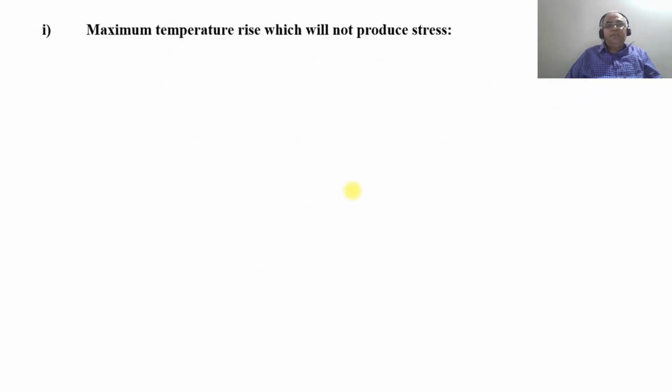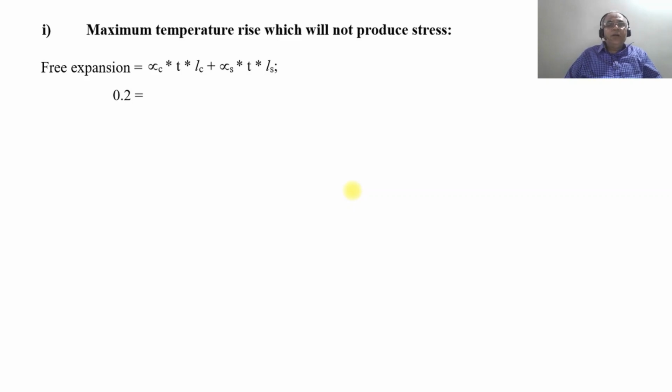So, maximum temperature rise which will not produce any stresses, therefore free expansion will be equal to alpha C into T into LC plus alpha S into T into LS. Till the expansion reaches 0.2, that is the gap we have, we will not produce stresses. Only once the expansion goes beyond that, then the stresses will be developed.